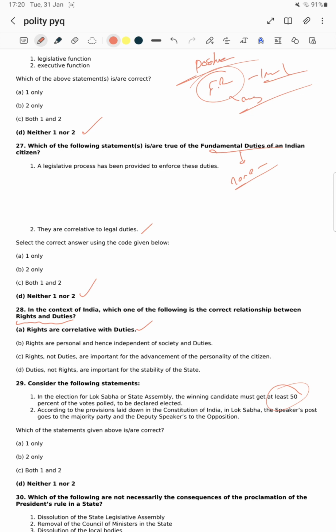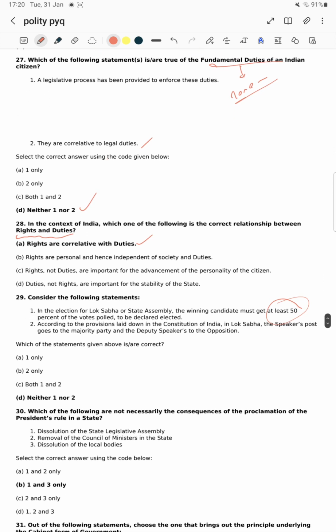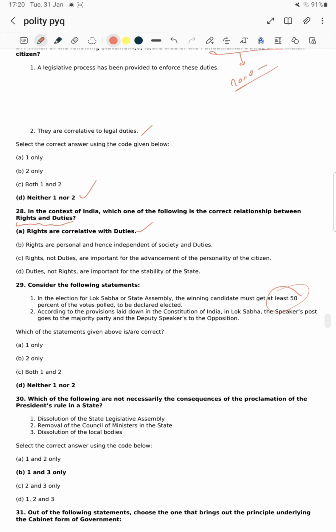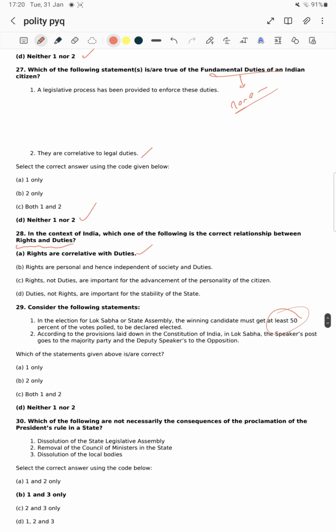Next, statement 2: according to the provisions laid down in the Constitution of India, in the Lok Sabha the Speaker's post goes to the majority and the Deputy Speaker to the opposition. There is no such provision, sir. Conventionally we have been following this, with the Deputy Speaker from the opposition party. It's not mandatory; it is only followed by convention. Both statements are wrong. Option D.